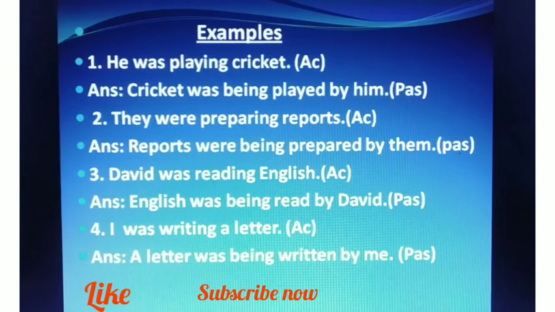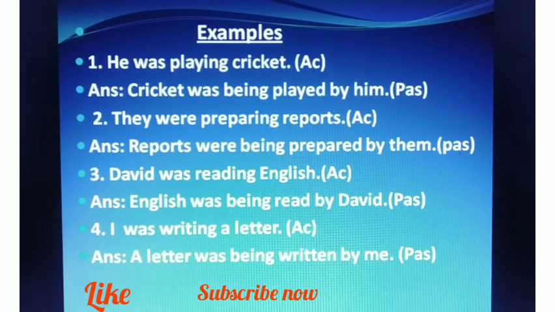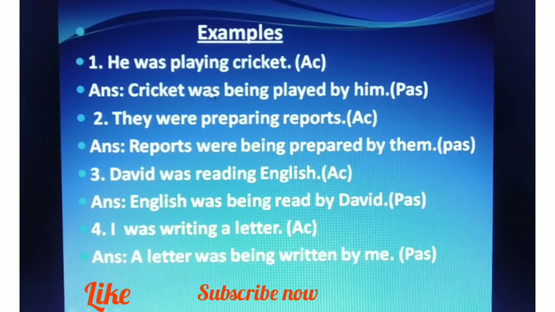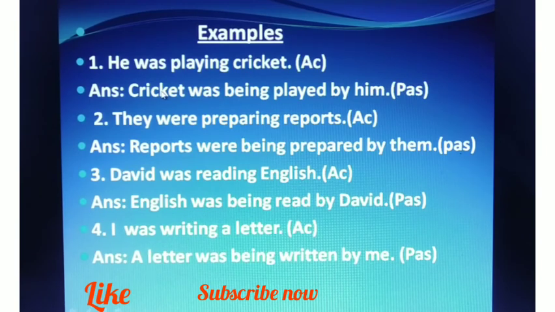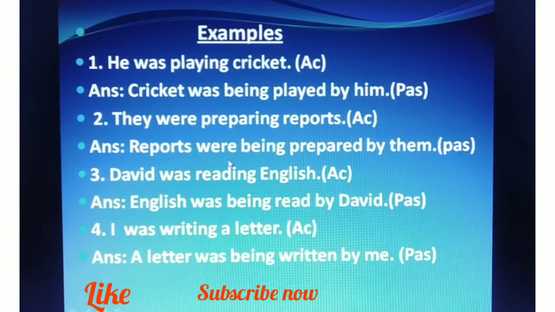Examples. He was playing cricket. Cricket was being played by him. They were preparing reports. Reports were being prepared by them. In the first case, we use was because cricket was singular number and it was not I, you or any plural. So we use was. In the second instance, reports is the plural, so we use were.